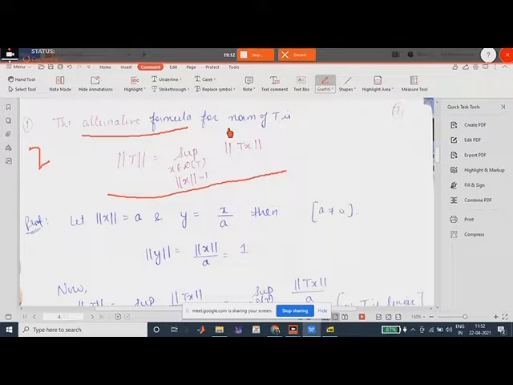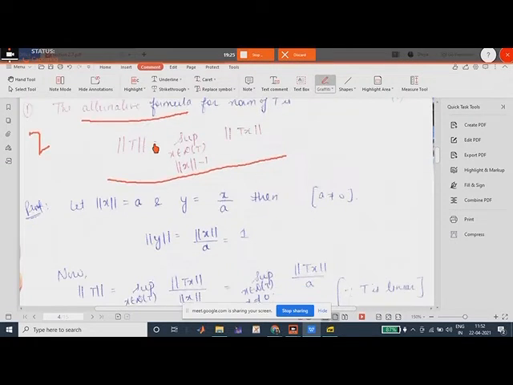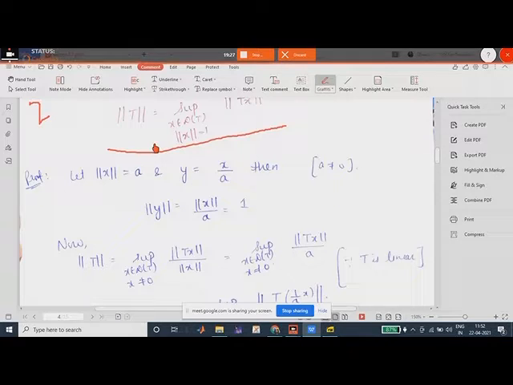So what we are proving is that this formula, which I stated as norm of T is equal to the supremum of norm of Tx when norm of x is equal to 1, is actually an alternative formula, right? To prove this, let norm of x be equal to a, and a is not equal to 0. This is general, norm of x can be anything, right?